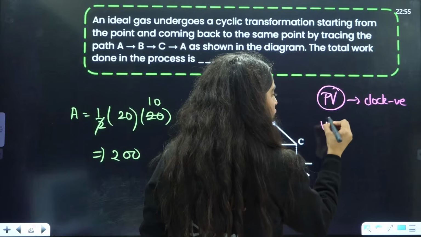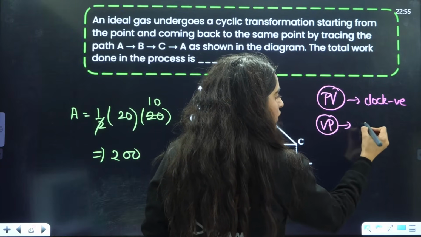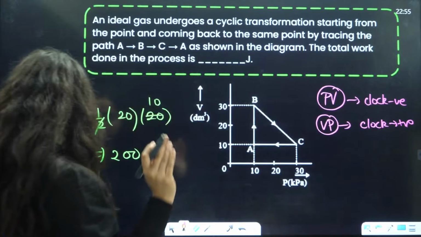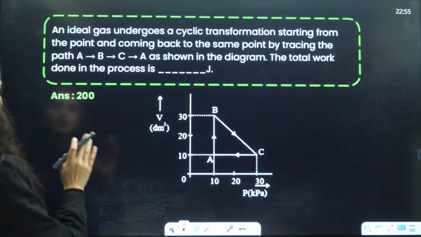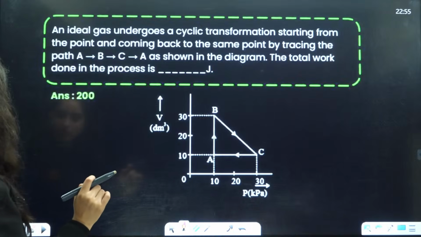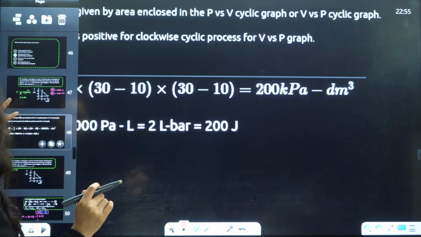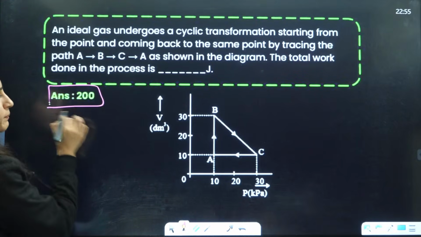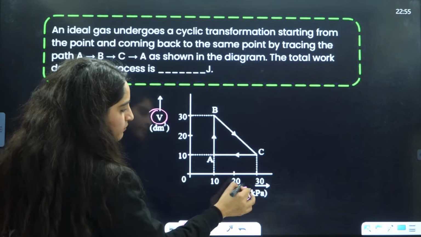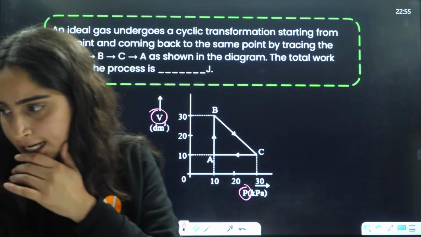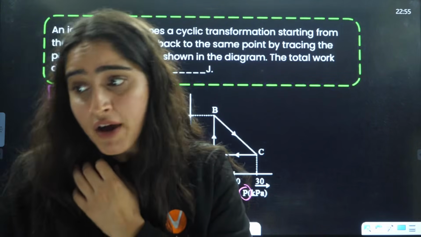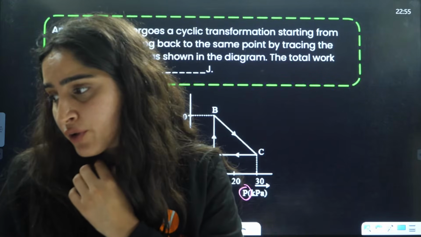But when you talk about VP, it will be opposite, so VP clockwise will be positive. That is why the answer here will not be negative, it will be positive only. So just erase it. If I have written somewhere that it will be negative, it will be positive only, because it is a VP diagram, not a PV diagram. Very good, Sachin. Full attentive you are in the class.